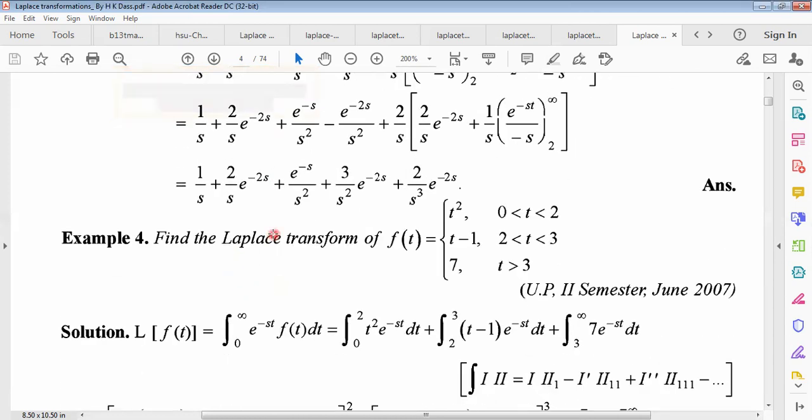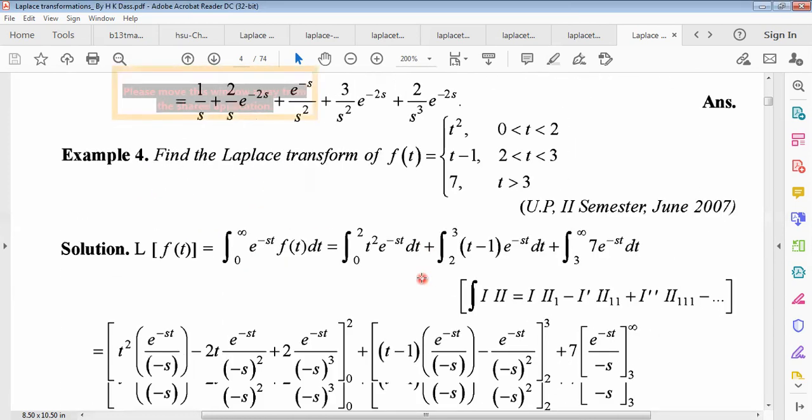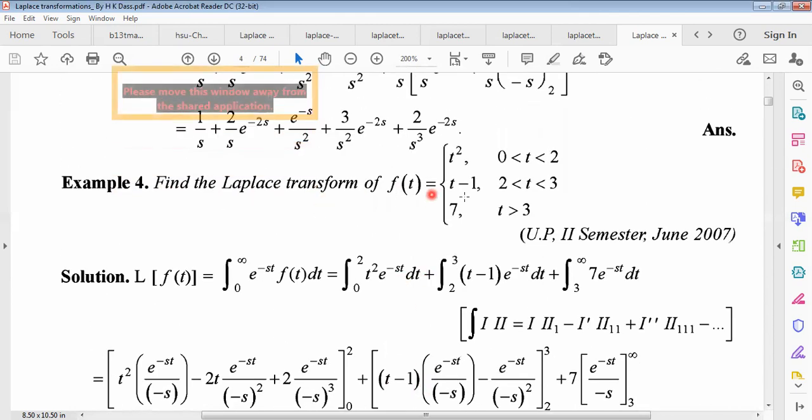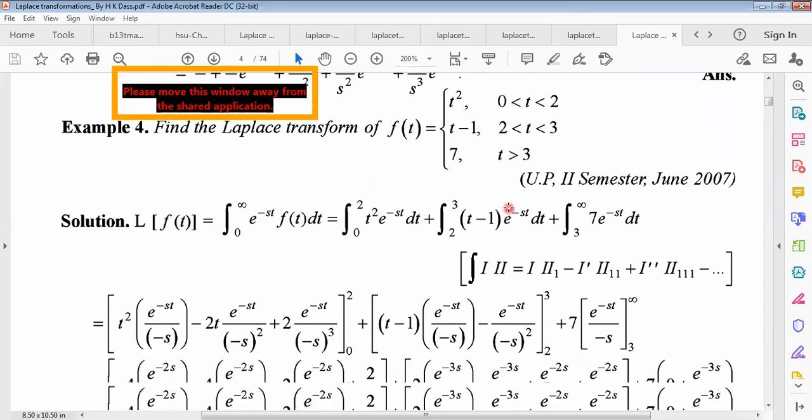And this example 4 will be homework for you. f(t) equals t square when t lies between 0 and 2, f(t) equals t minus 1 when t lies between 2 and 3, and f(t) equals 7 when t is greater than 3.